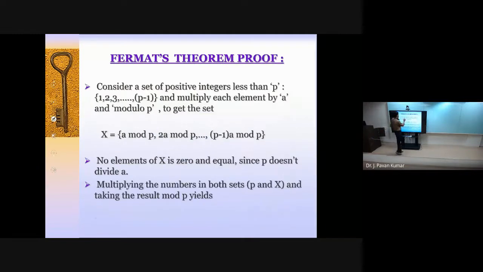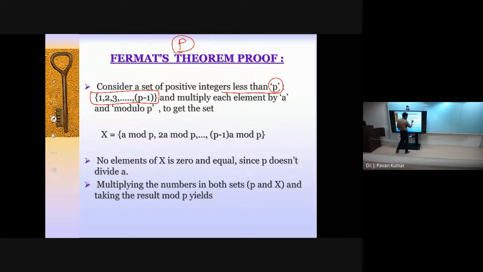Consider a set of positive integers less than p. Okay, one set is there, where p is nothing but the prime number, as we have considered. So we are considering whatever the numbers which are prior to this p as one set. So 1, 2, 3, and so on up to p minus 1 we are having.